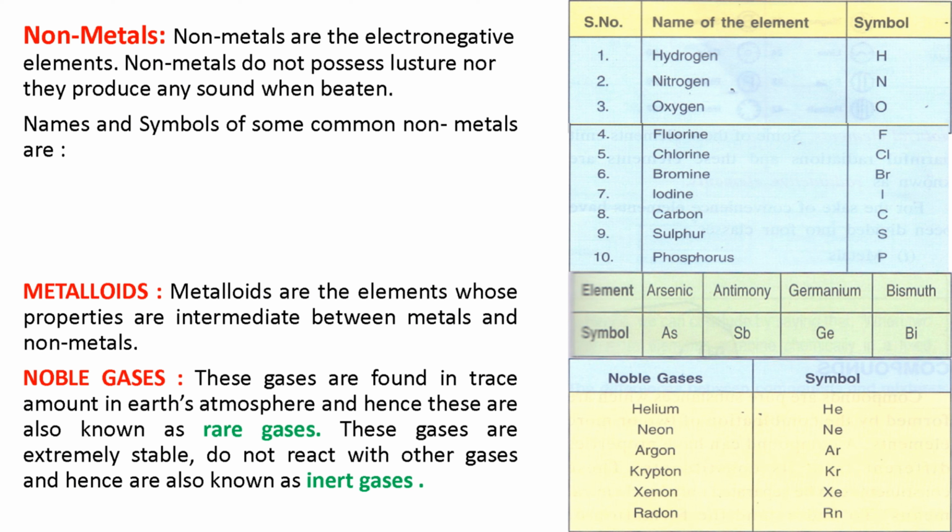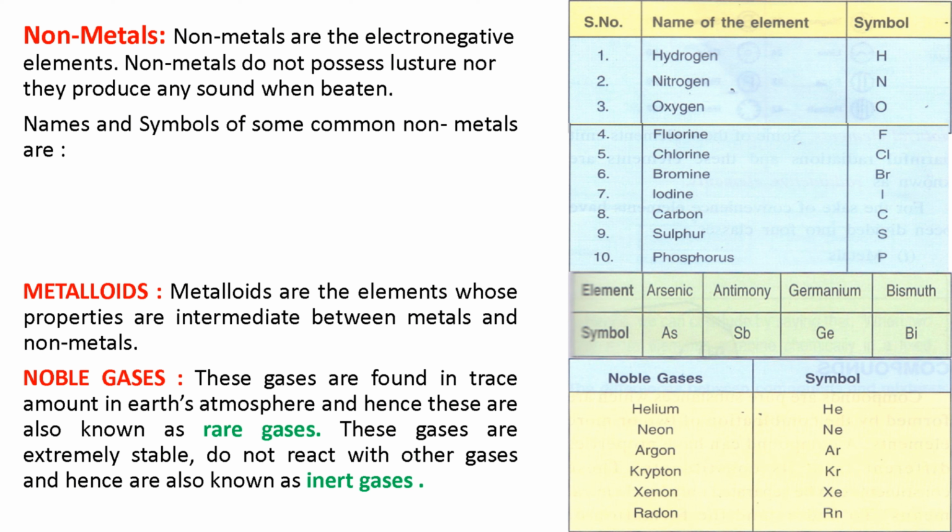Then we come to the next point, noble gases. All of you know about noble gases. These gases are found in trace amounts in the Earth's atmosphere and hence are also known as rare gases. So this point is very important: noble gases are also known as rare gases because they are found in very trace amounts in the Earth's atmosphere. And these gases are extremely stable and do not react with other gases, so we call them inert gases.